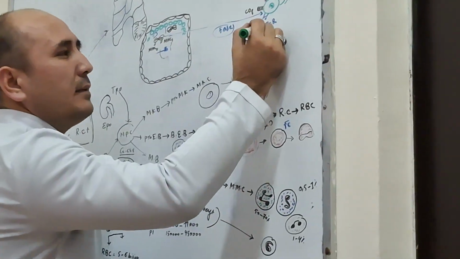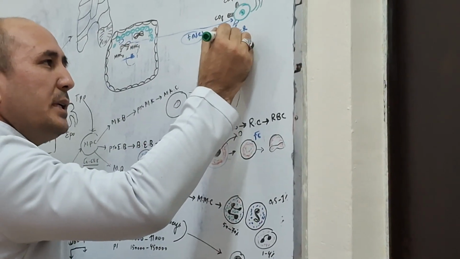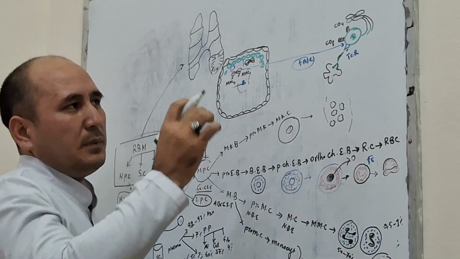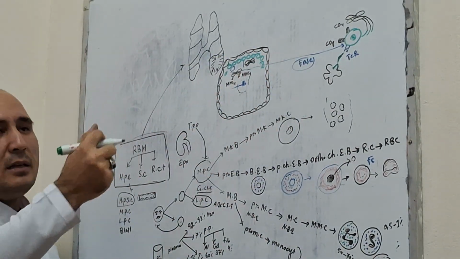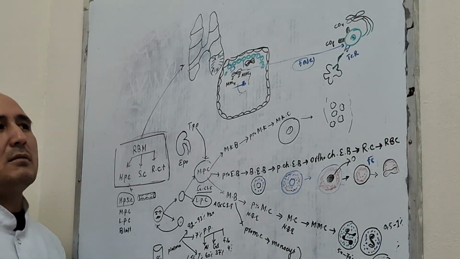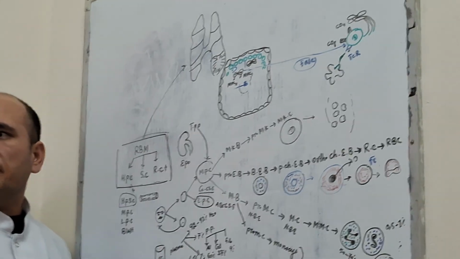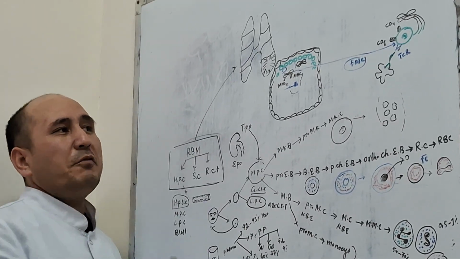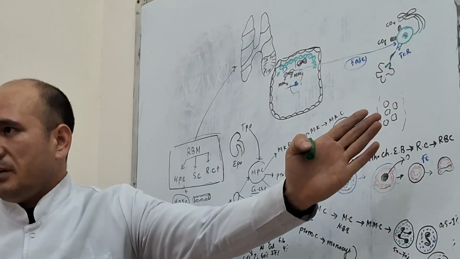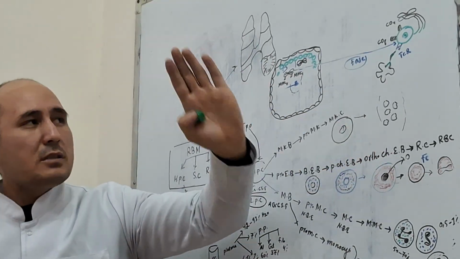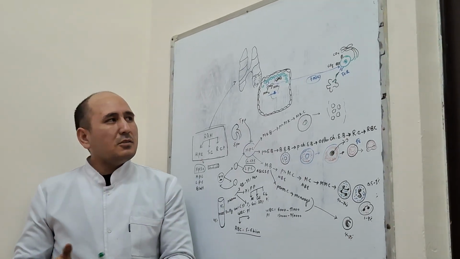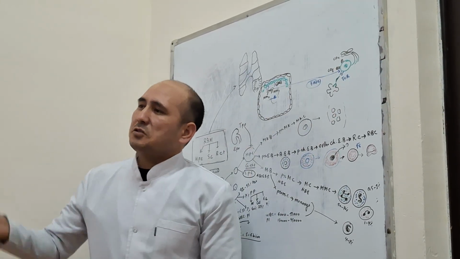It means the dendritic cells present an antigen to the TC receptor. If the TC receptor recognizes the antigen, it rejects it. If it does not recognize it, it catches the antigen and breaks it down. If it rejects, it means negative selection. It means this T cell survives and is not killed, because it understands that it is own tissue. If it catches, this T cell is abnormal and should die.